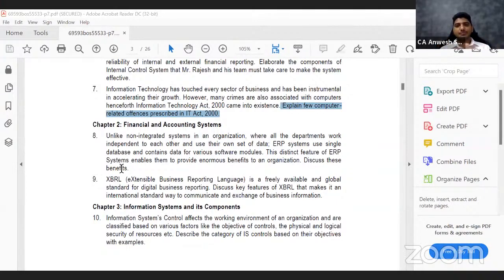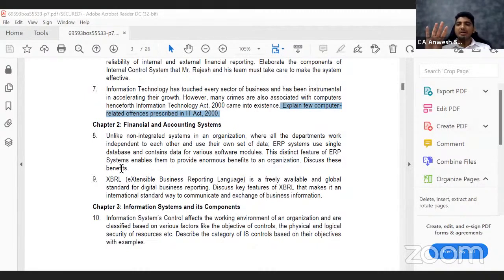Now, whenever we are talking about ERP, we are talking about one big software having small modules. For example, if I have a company, I may have different departments. A simple example would be, I have an accounting department, a sales department, a purchase department, and, let us say, an HR department, which processes the salary of the employees. So only 4 departments: accounting, sales, purchase, and HR.